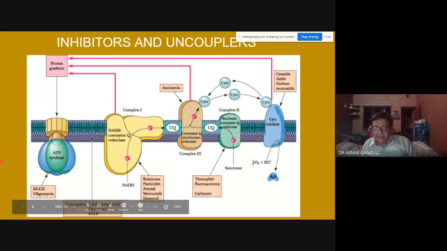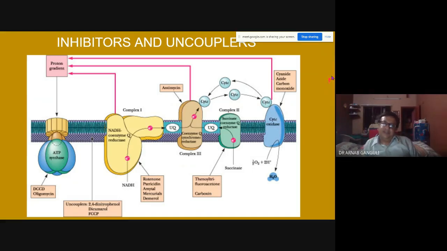Now, inhibitors and uncouplers. This is a chart which you have to remember. Uncoupler means in this step you let the bottom part go. This is one drawback of Google Slides, that this thing pops up while presenting. So in the bottom of the screen, on the left side, you see that there is an uncoupler. This is the oxidative phosphorylation part, and this is the electron transport part. If you have something which will block this from here, this is known as an uncoupler.